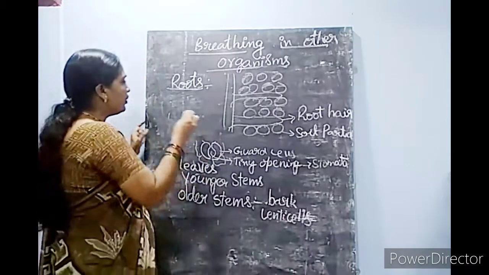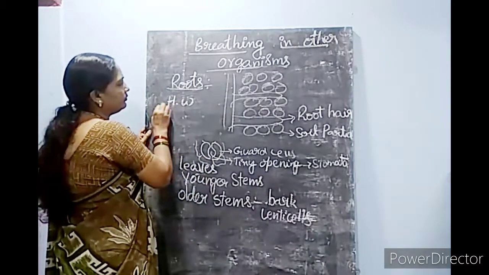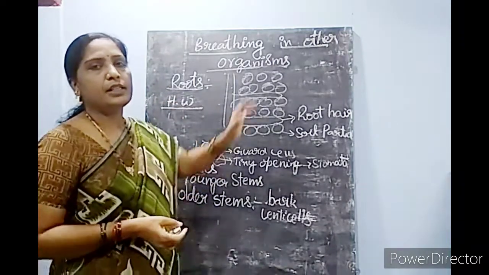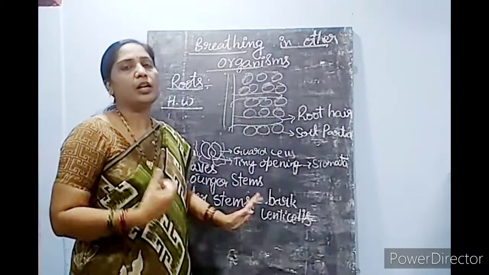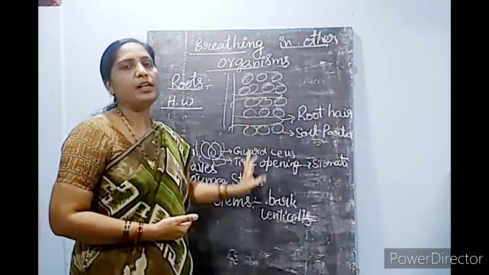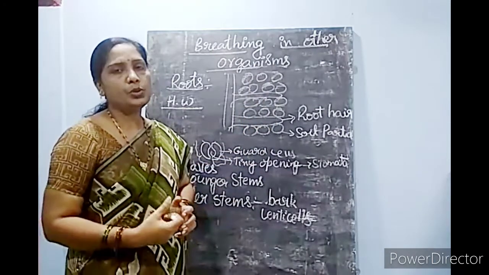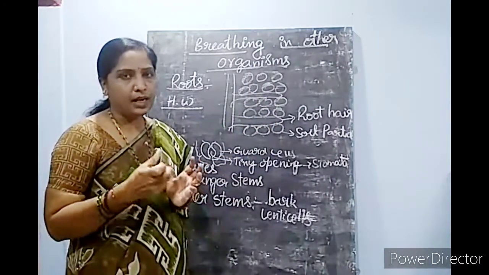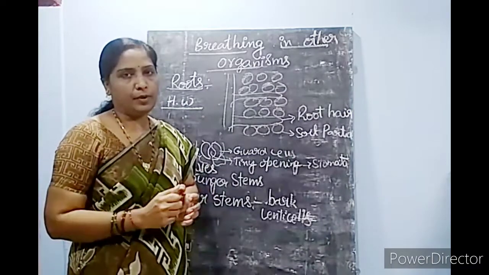Understood, children? Now your homework is to draw all these different organisms that you have seen in today's class, and how they respire. Only draw the respiratory organs and label them.